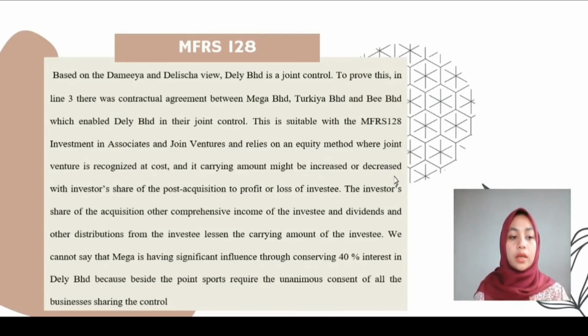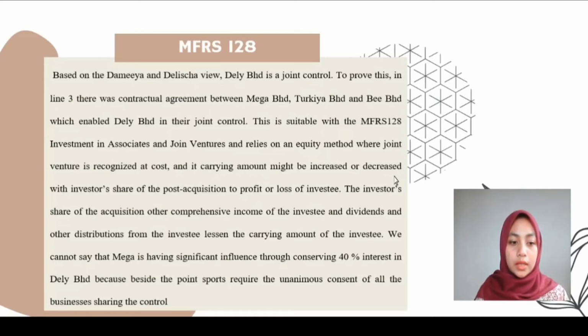Next, in accordance with Malaysian Accounting Standard 128, investment in associates and joint ventures sets the accounting objective for investment in associates and sets the requirement for the use of the equity method in accounting for investment in associate companies and joint ventures. As for MFRS 128, the scope also applies to all companies that are investors with joint control or significant influence over an investee.